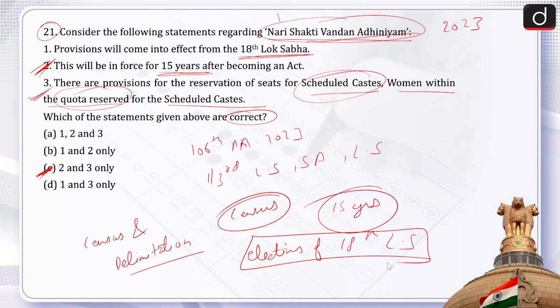Only then will the act be implemented. While the statement says provisions will come into effect from the 18th Lok Sabha, no, delimitation also needs to be done. So the first becomes wrong. So in this, the second and third are correct. So the correct answer becomes option C.